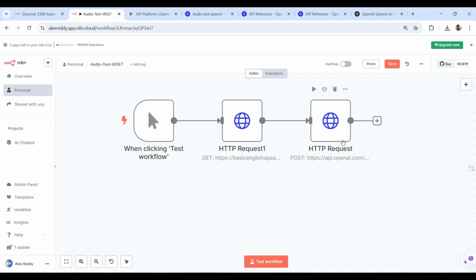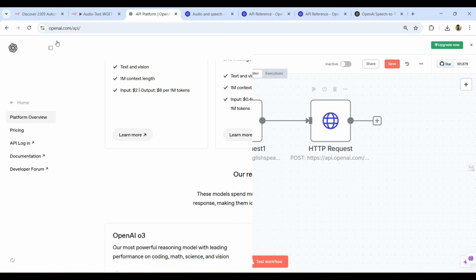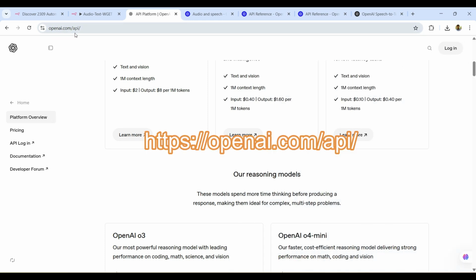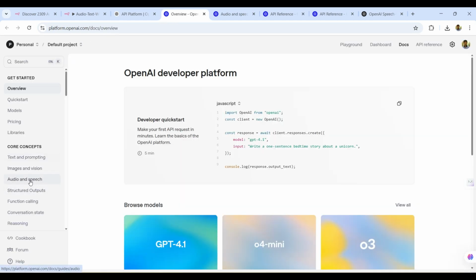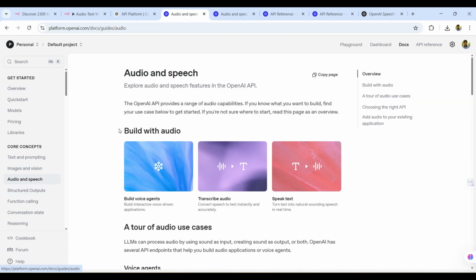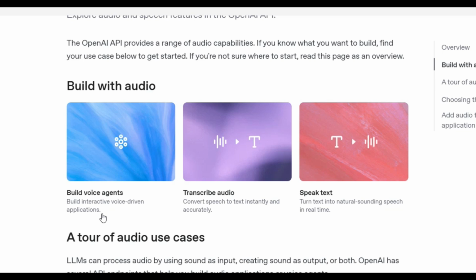Before that, we try to cover some of the information. Entering into openai.com/API, where you can see the documentation. When you click this one, we enter into the docs. In the docs overview, you can select audio and speech. So this is the main important page we try to refer. Build with audio. We are heading to build voice agents. Before that, we are in the stage of transcribe audio, which converts the speech to text instantly and accurately.